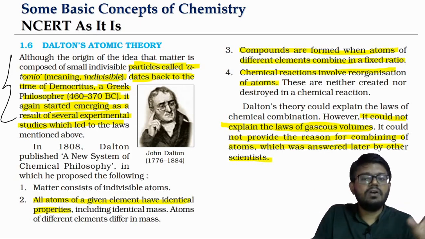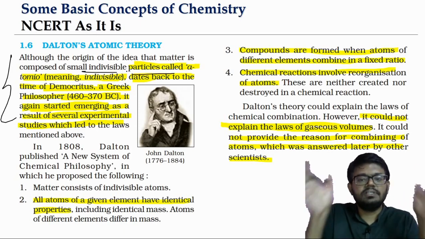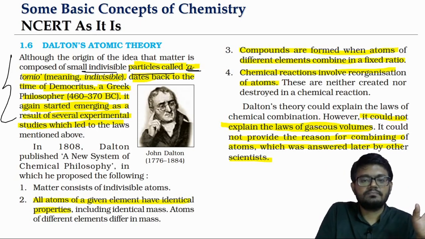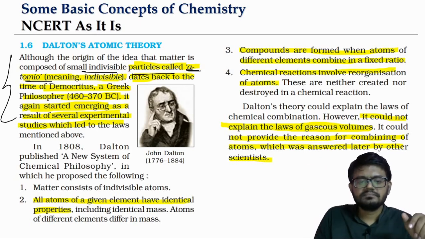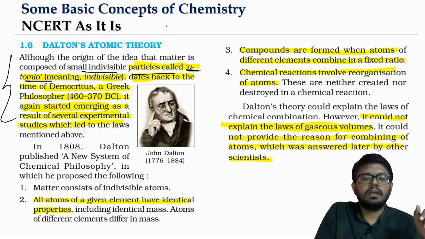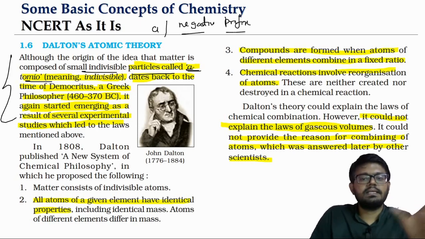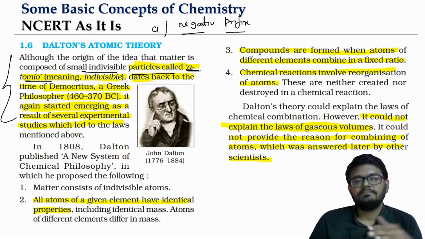The idea of the smallest indivisible particle, the atom, goes back to the BC era in Greek philosophy. In Greek, the word atomio has A as a negative prefix, and tomio refers to cutting.